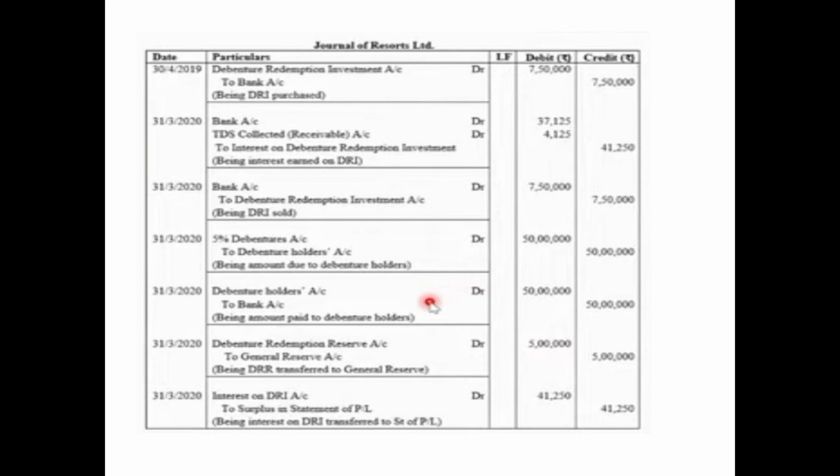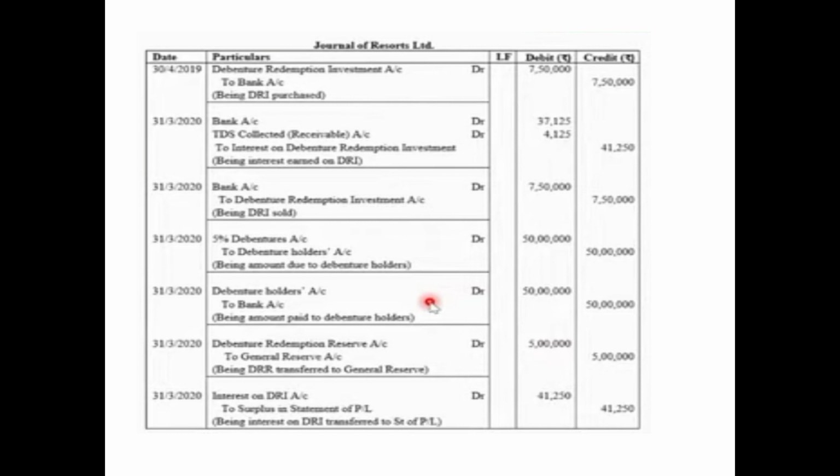This interest needs to be transferred to the statement of P&L later on. Now this was the entry for interest. We'll pass the entry separately for interest and separately for investment value realized, so as to avoid any kind of confusion. Because if you make a mistake in any one part, the entire marks will be deducted. So it is preferable to pass the entries separately. Then on the very same date, now we are passing the entry separately for the investment face value realized. 31st March 2020, bank account debited 7,50,000 to debenture redemption investment account 7,50,000, being